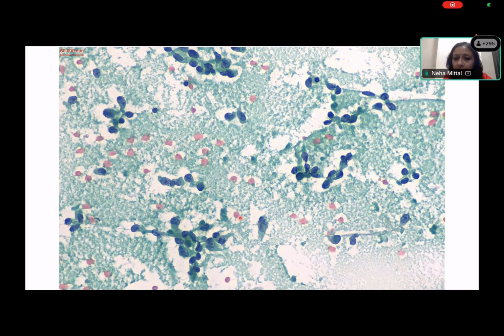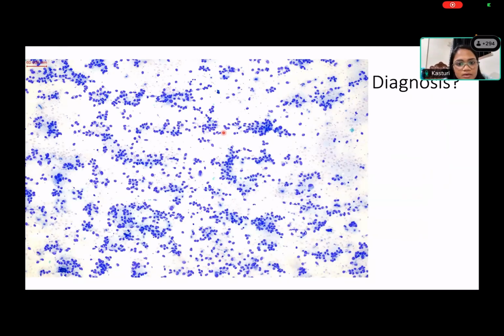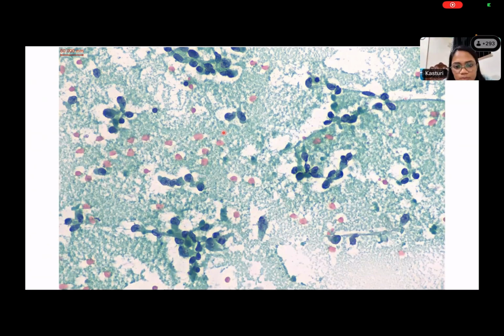Kasturi, can you describe now the higher part? You see the dissemination of cells? Yes, ma'am. There is moderate pleomorphism in the cells, with a few of them showing scanty cytoplasm. Yes. Any characteristics to the cytoplasm?